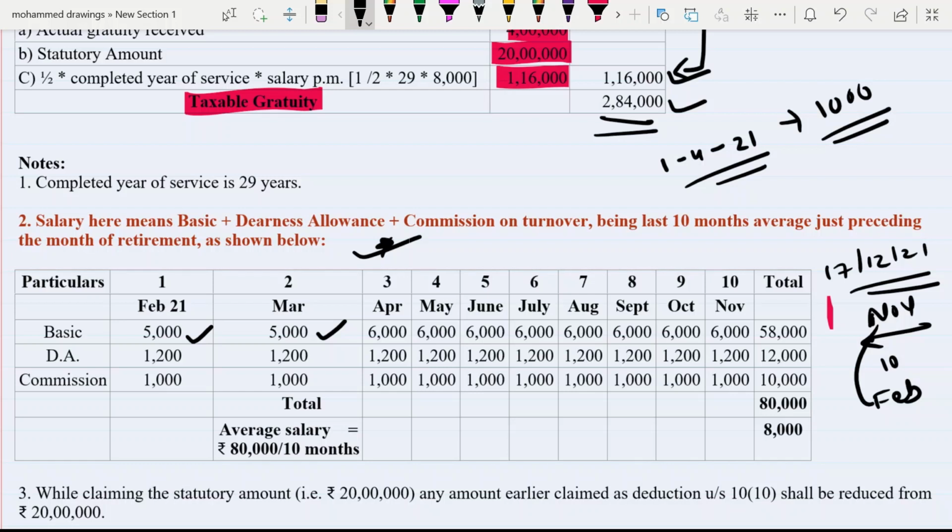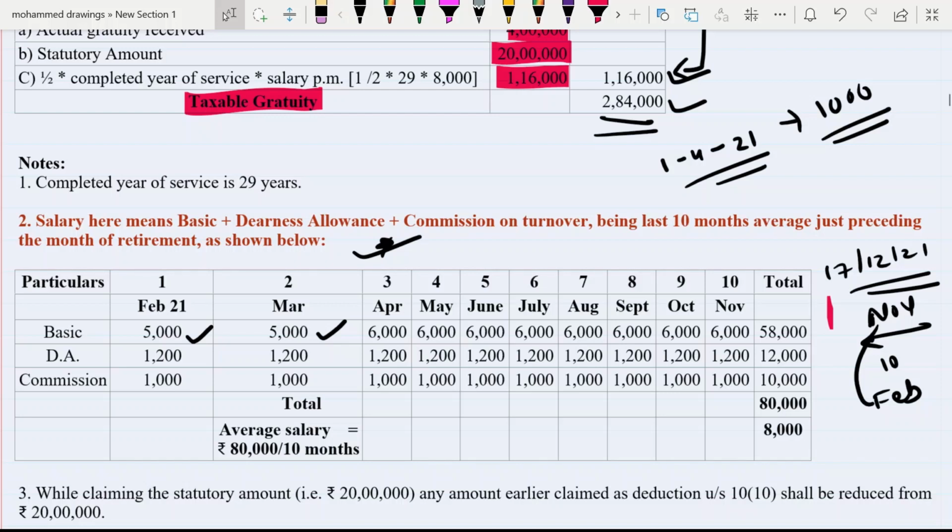Now DA is the same, there is no change in DA. DA is 1,200, 1,200 every month. Then what is commission? It is also 1,000 per month, every year.